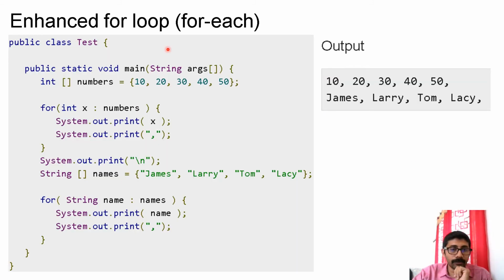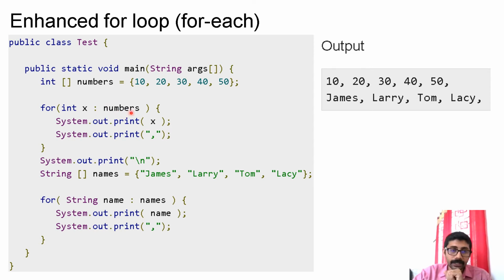Here we have another example. For int x, we have one integer array. Array name is numbers, having 5 elements. I am trying to print the elements using the for each or enhanced for loop. What is the type of the array element? It is integer, so I am giving one variable name int x. So I declared the element variable, colon, expression or array name.